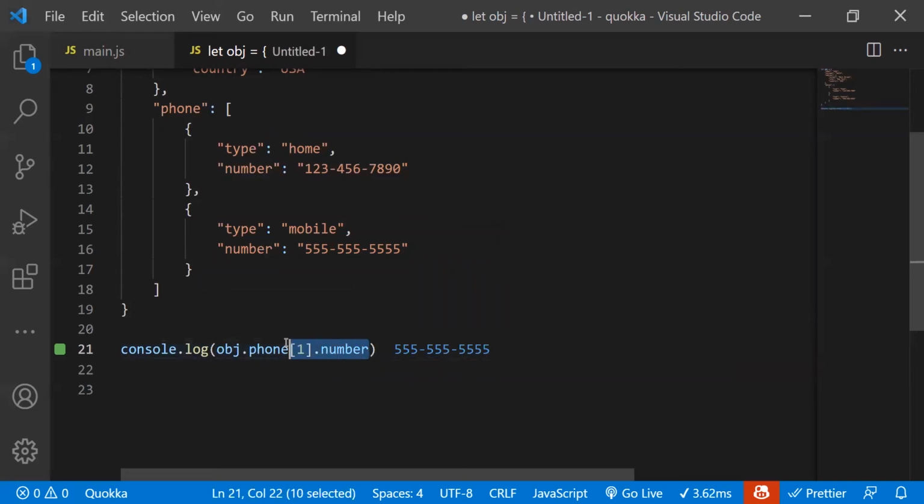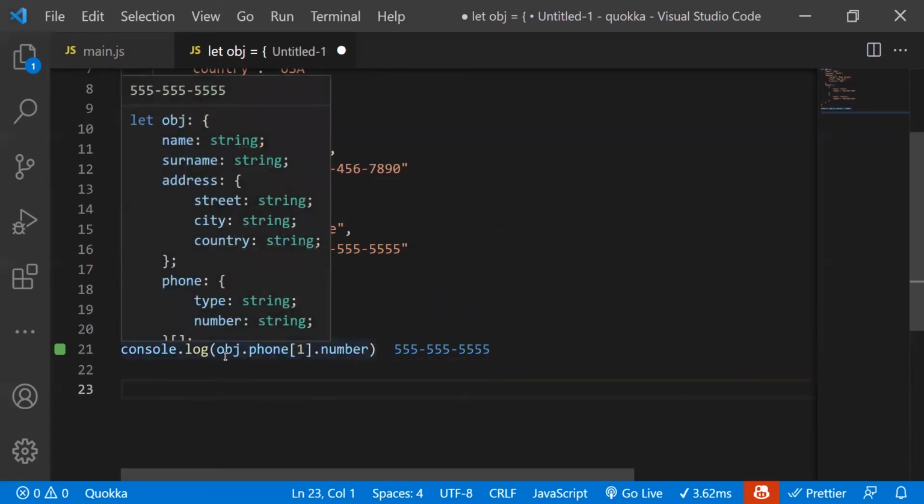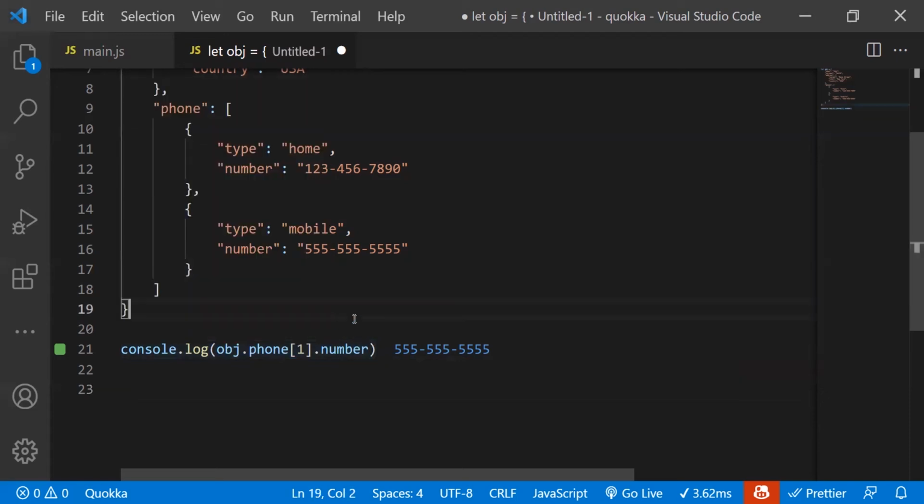So that's one use case, if you're not really familiar with how to access deeply nested key value pairs within an object. This can be useful for you. And if you wanted to get the home phone number, you could just change this to 0, and that's going to print out his home phone number.